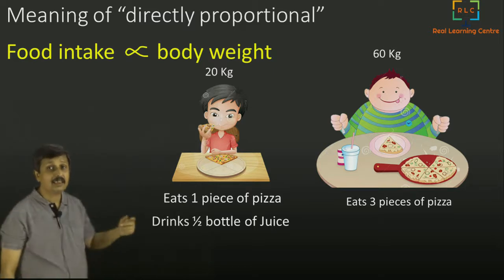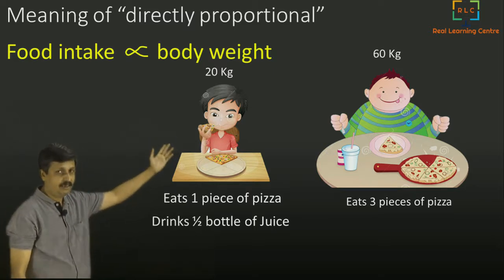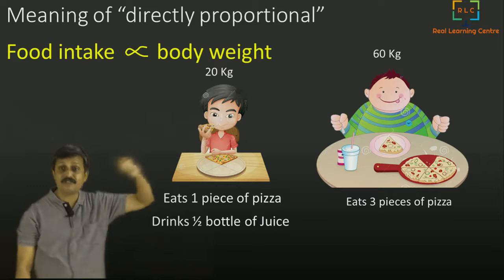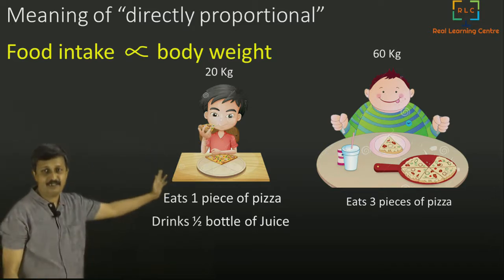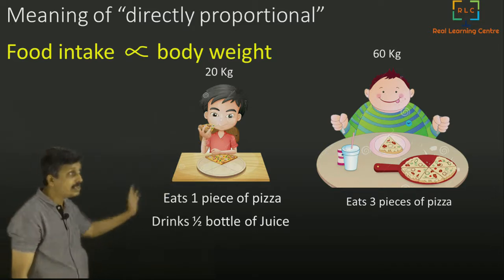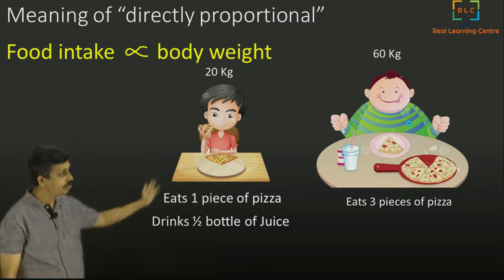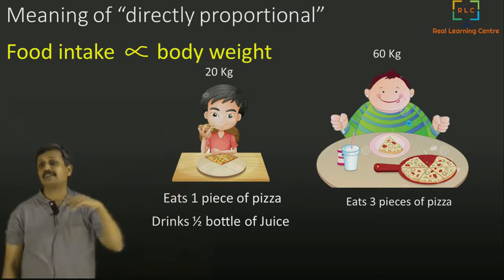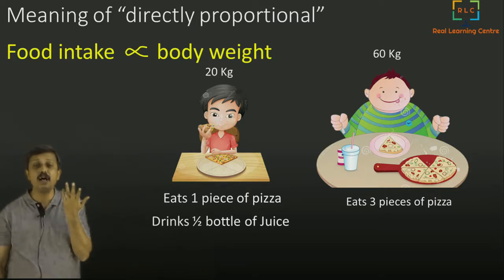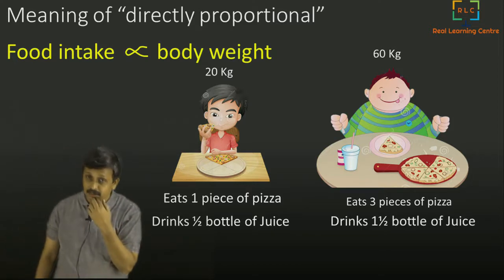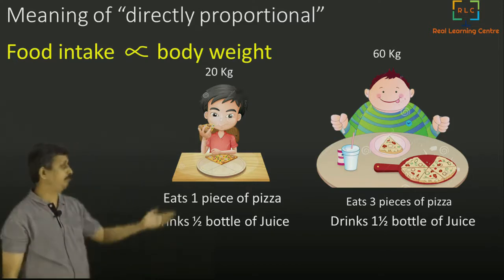You see his body weight is 60 kgs. This small boy's body weight is 20 kgs. So 20 into 3. So he's 3 times the body weight. So that means he should eat 3 times the small boy. So he eats 1 pizza, so he will eat 3 pizzas. Now can you tell me how many bottles of juice he will drink? He drinks 1.5 bottles of juice.